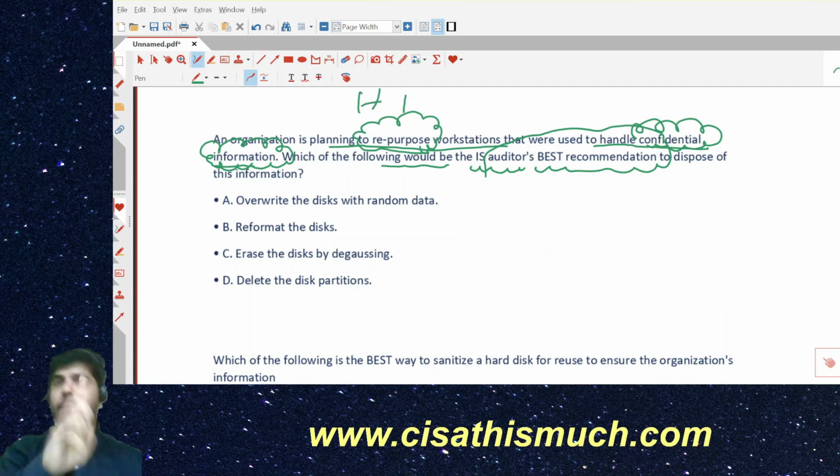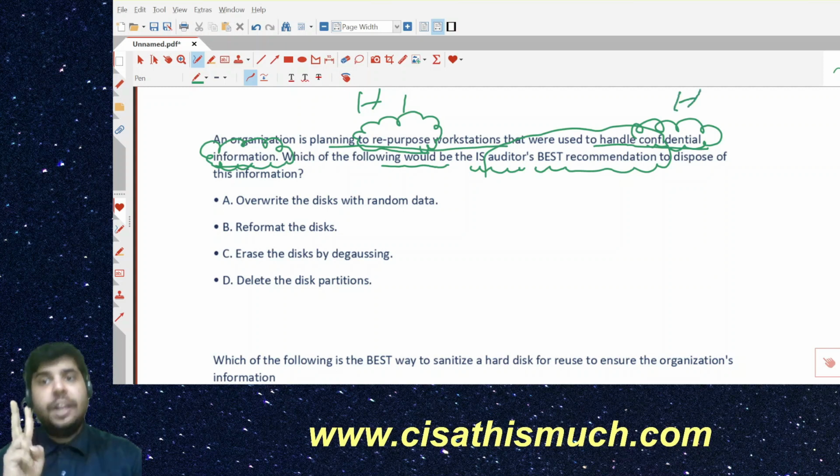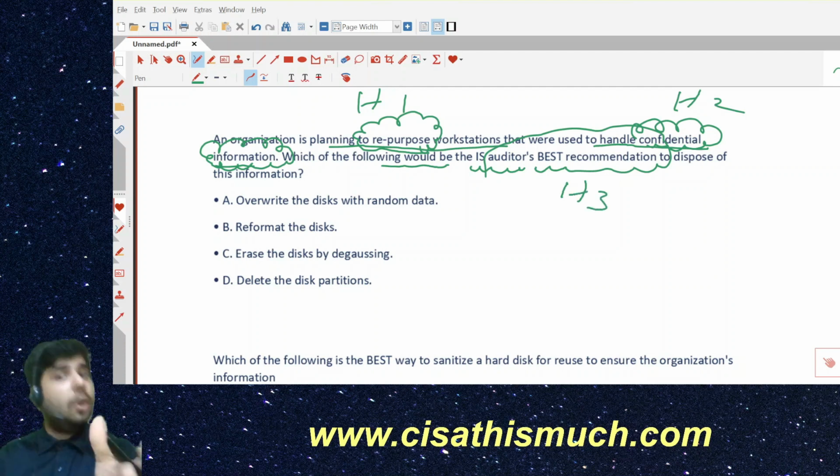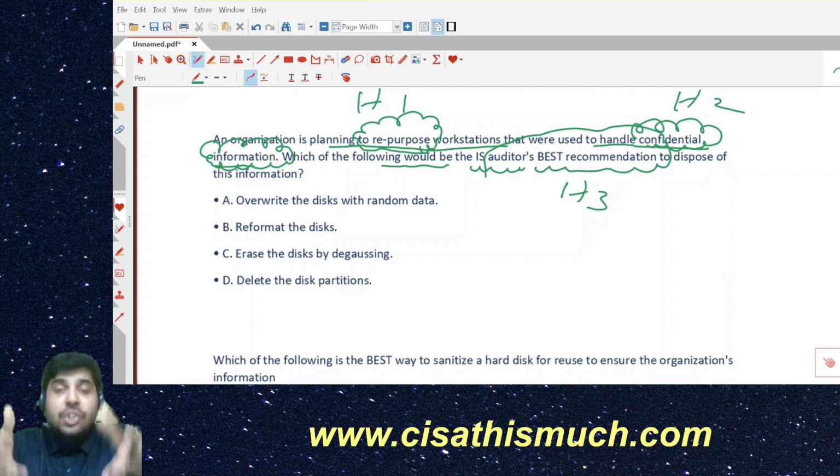Hint number one, repurpose. Hint number two, confidential information. Hint number three, IS auditor's best recommendation. Why I'm saying hint number three is because the ball is in the court of the auditor. We are not deciding. As an auditor, the question is asking what you will advise.